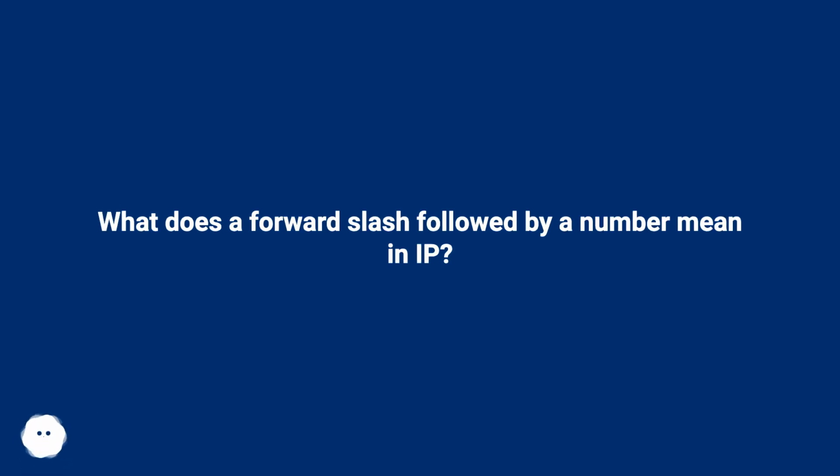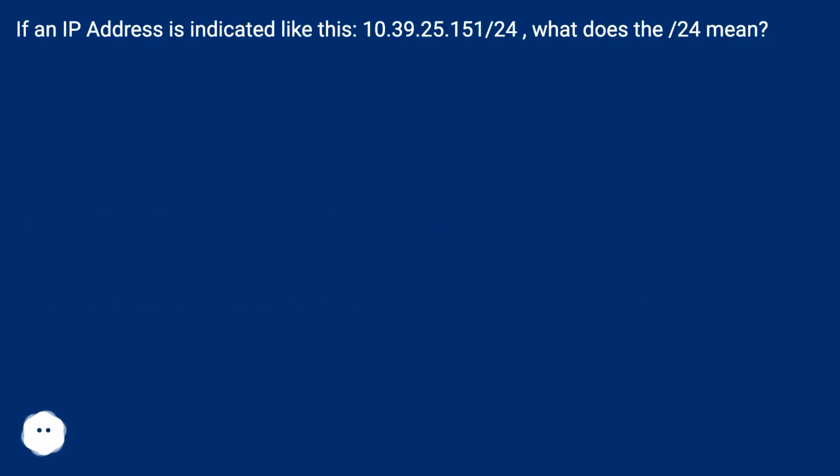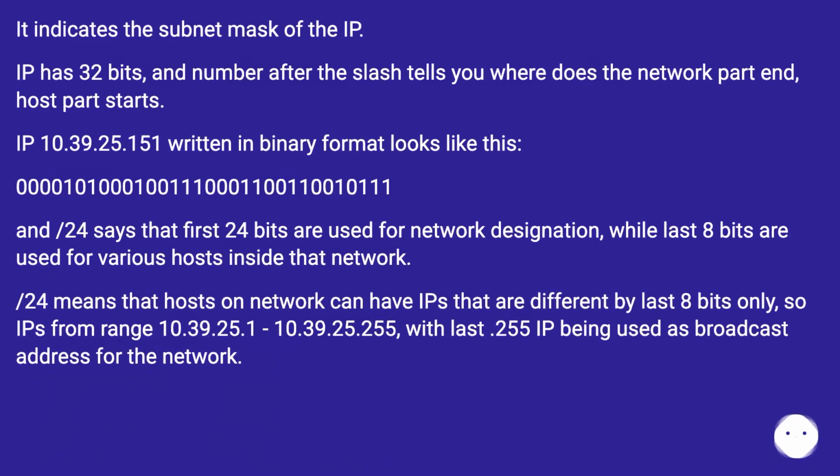What does a forward slash followed by a number mean in IP? If an IP address is indicated like this, 10.39.25.151/24, what does the 24 mean? It indicates the subnet mask of the IP.